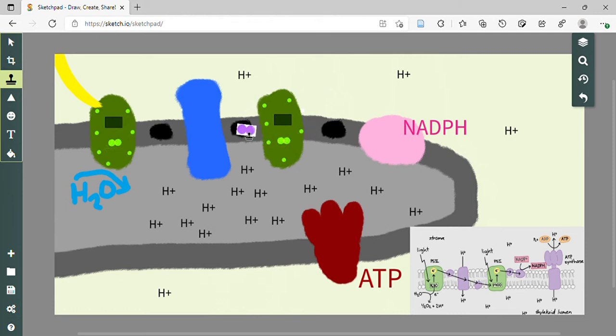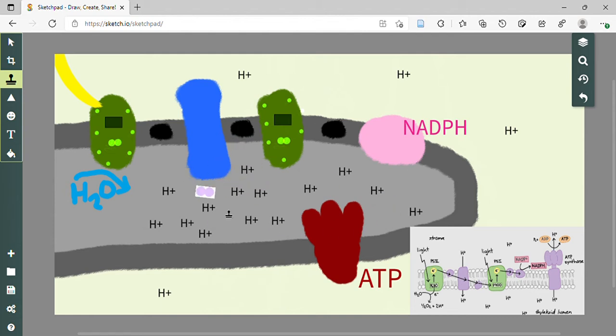We said it was creating a proton gradient, and this is why it's so important now. So just to recap, as the free energy from the two electrons passing through the cytochrome complex got to it, it allowed hydrogen protons to move against their concentration gradient from the stroma into the thylakoid space here.